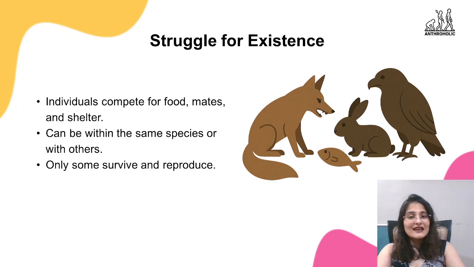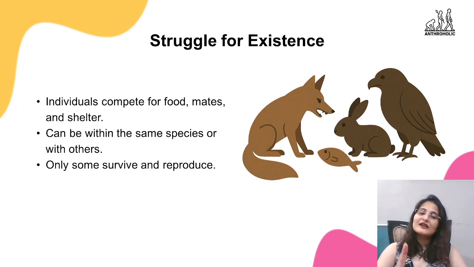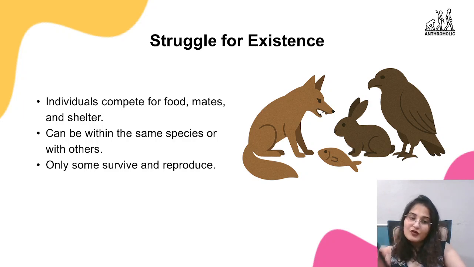So इस केस में there's going to be a struggle, there's going to be a fight. Why? Because food same है, right? They live in the same type of environment, they eat the same type of food, there's going to be struggle, right?